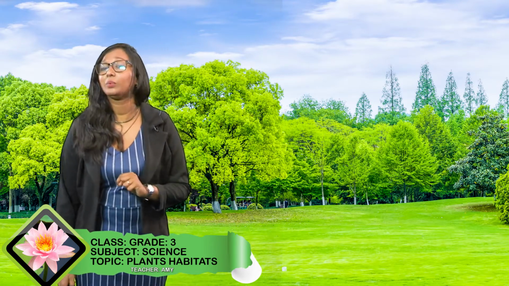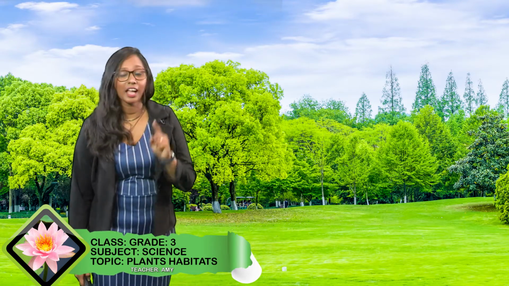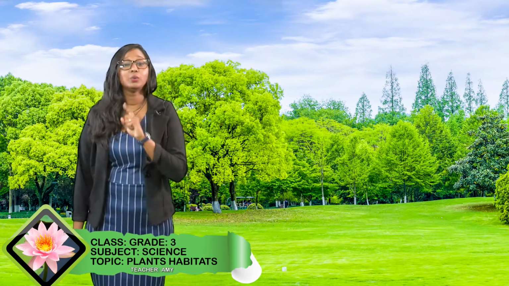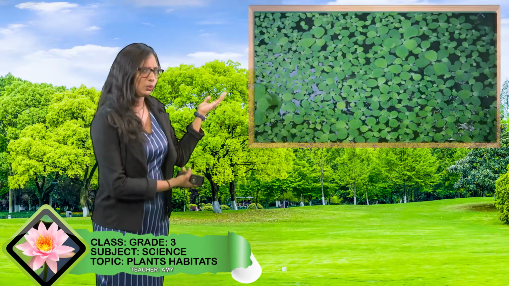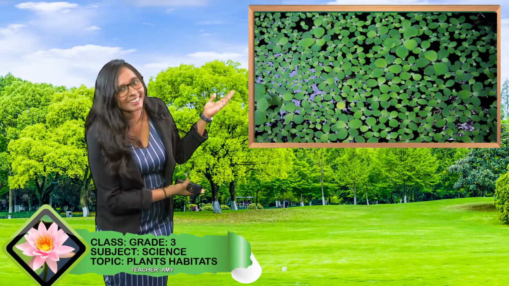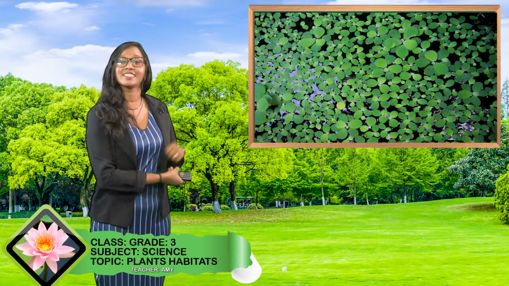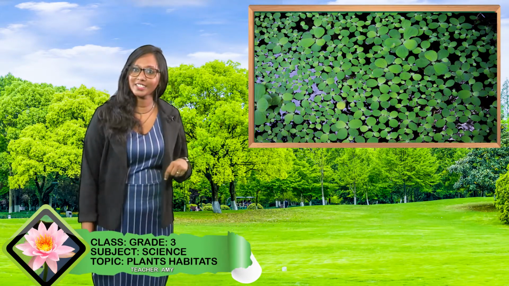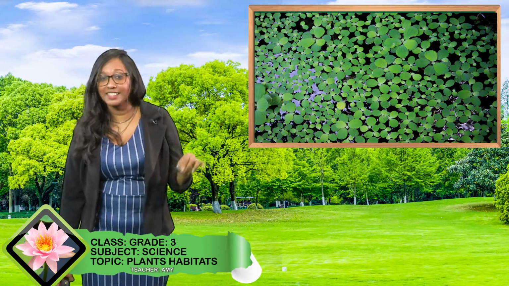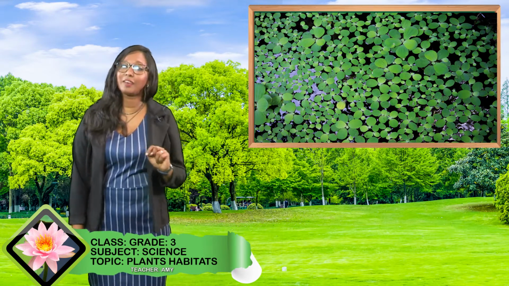Another plant that we can find in water, another plant whose habitat is the water is, do you know the name for this plant? This is called duckweed. If you look in your trenches and you look in the drains and so on, you can find this.